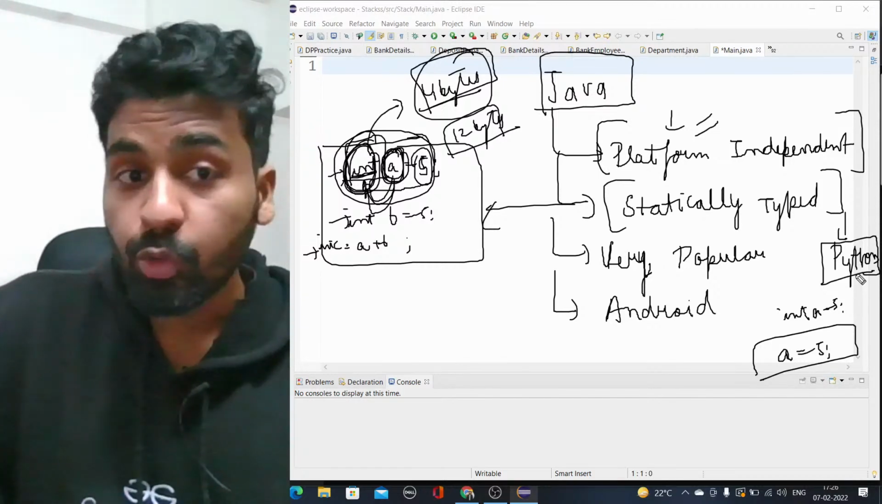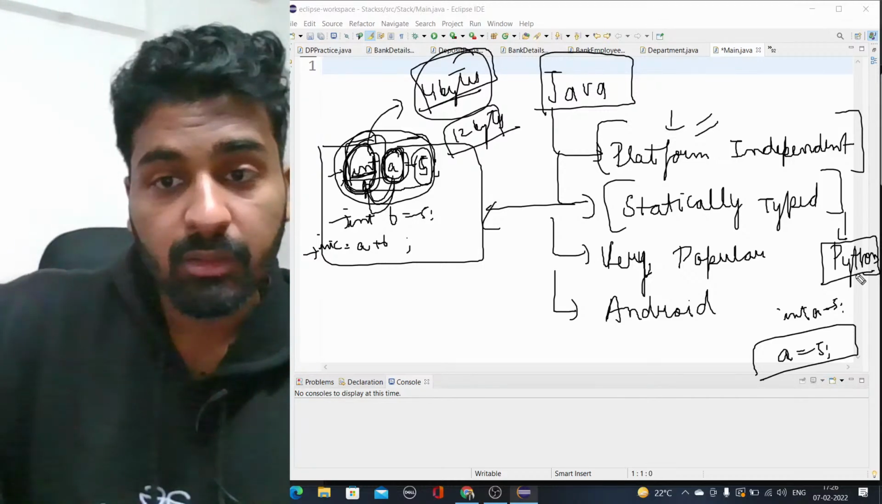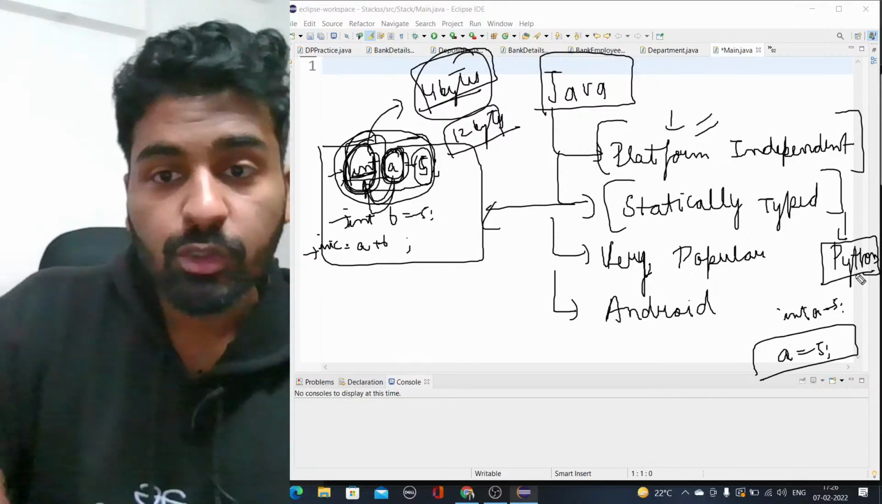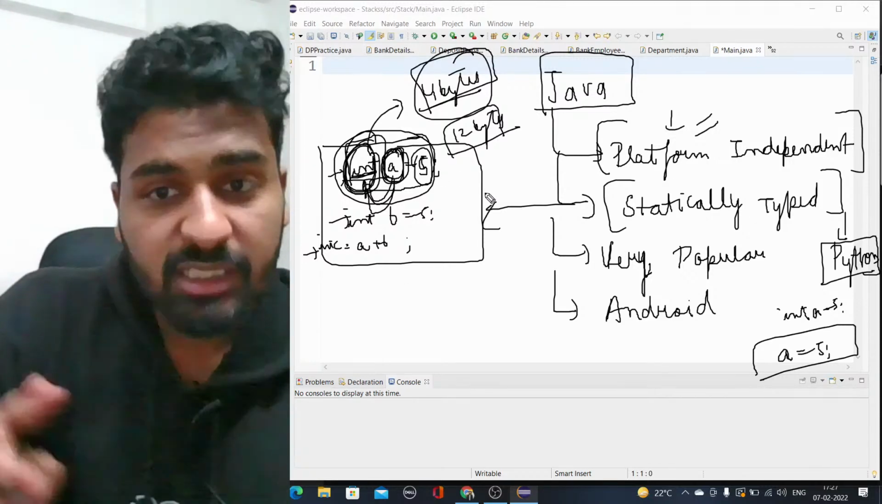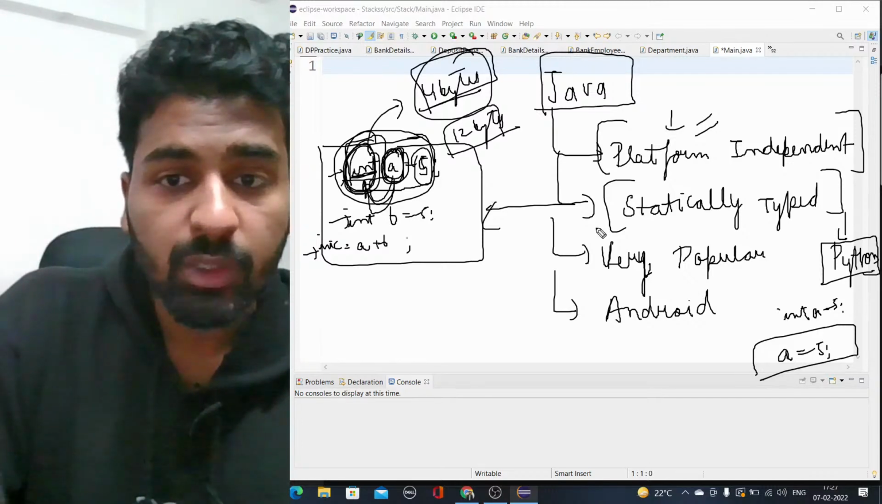So your code might break if that much memory is not available. Okay, so that is a big problem. Statically typed languages have advantages as well. It is not just that it has disadvantages only, it has advantages as well. Okay, it is very popular.